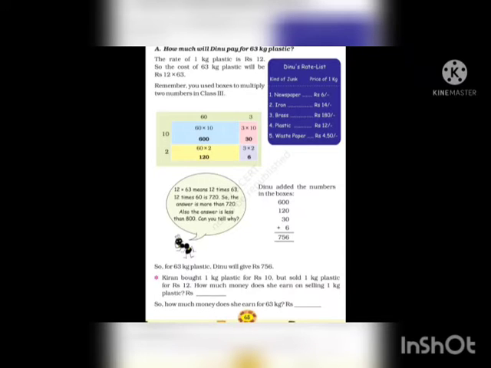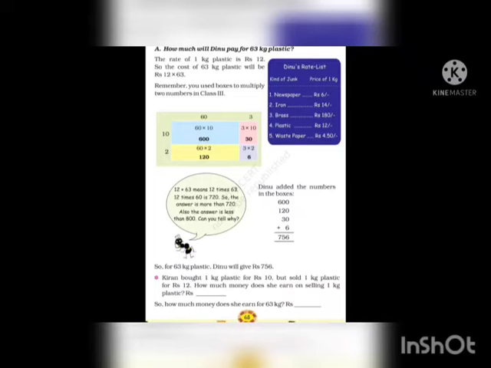Remember, you used boxes to multiply two numbers in class 3. 63 is split like 60 and 3, and then they are multiplied by 10: 60 into 10 and 3 into 10, so this becomes 600 and this becomes 30. Next, 60 multiplied by 2 is 120, and 3 multiplied by 2 is 6.